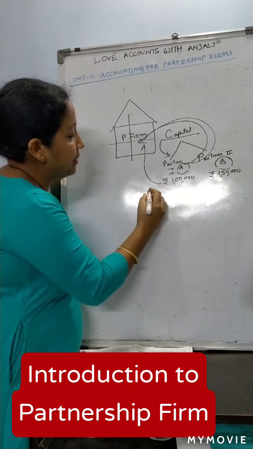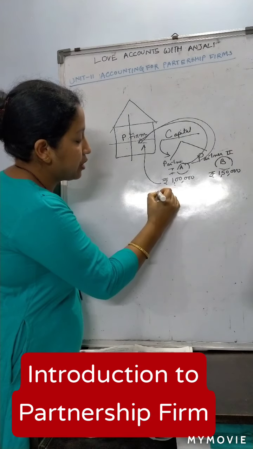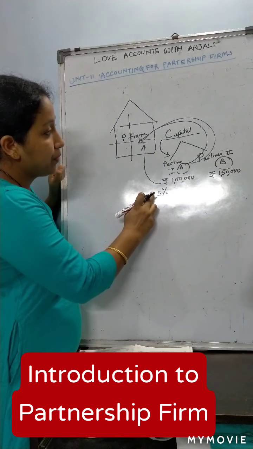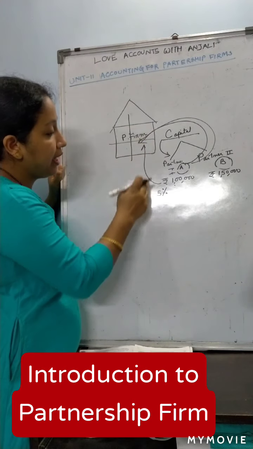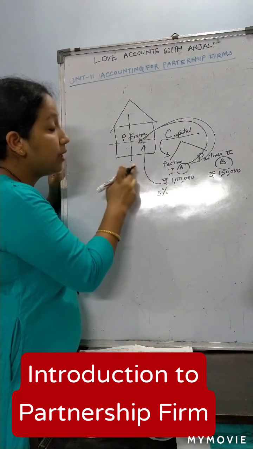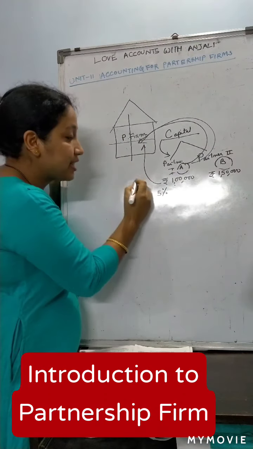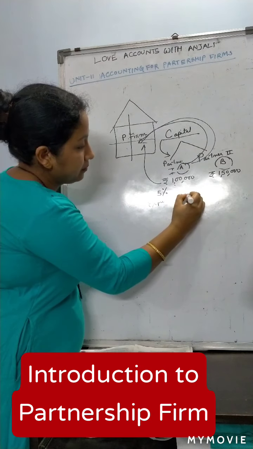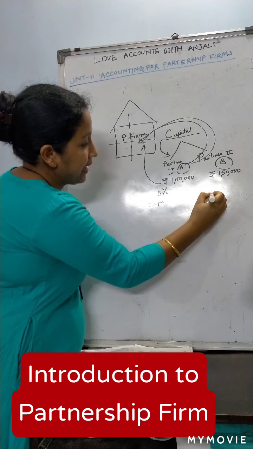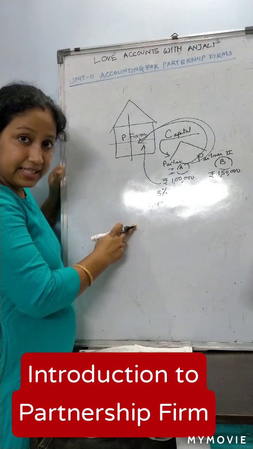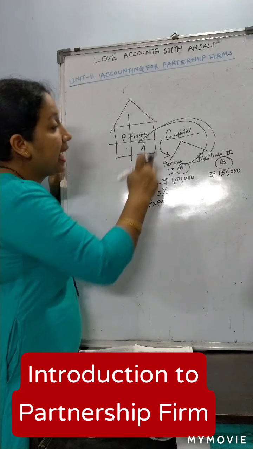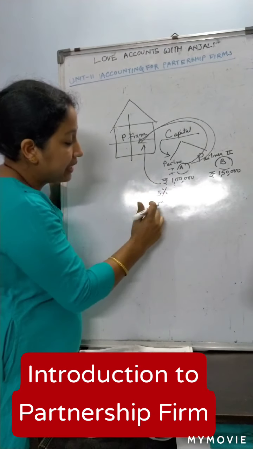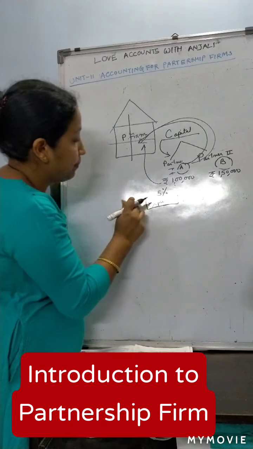Suppose interest on capital is 5%. From the viewpoint of the firm, it will be an expense of the firm, and for the partner it will be income.